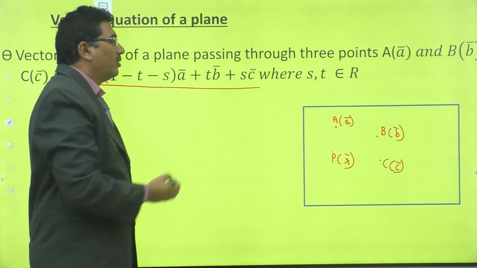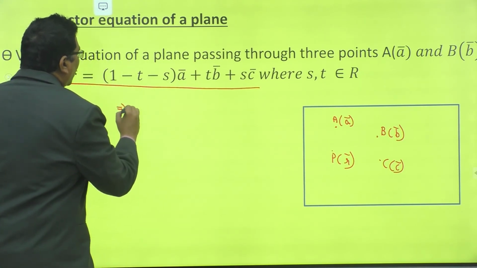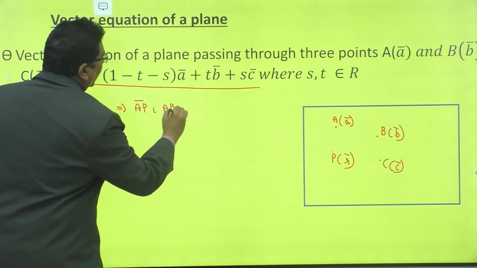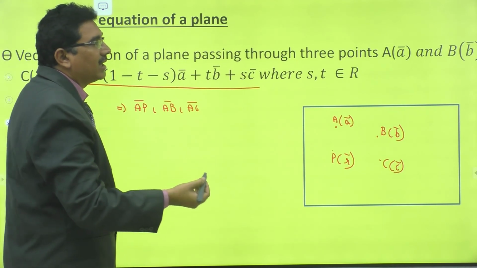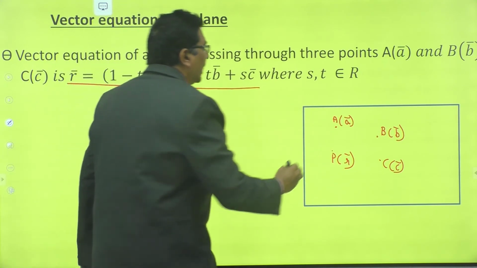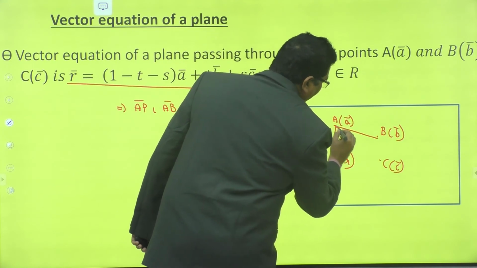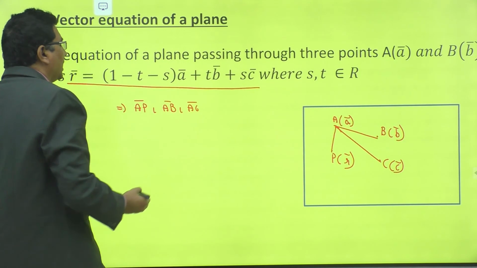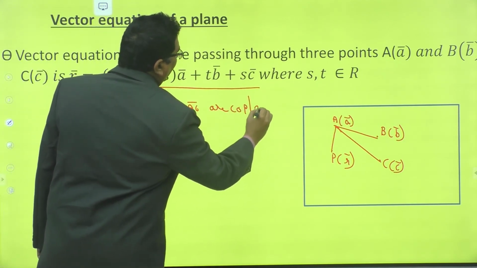Now observe that AP bar, AB bar, AC bar are the three vectors lying in the same plane, that is, these three vectors are coplanar.